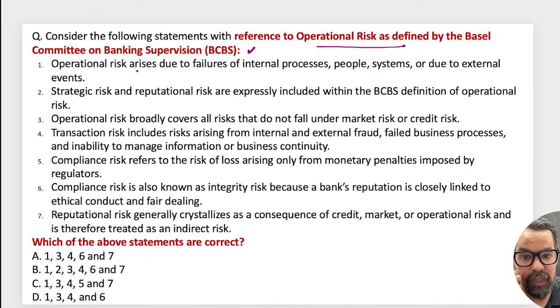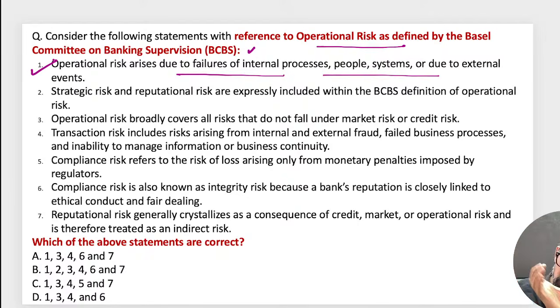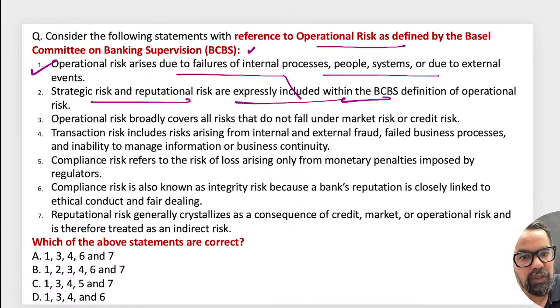Operational risk arises due to failure of internal process, people, system, or due to external events. This is the exact definition of operational risk by BCBS. Strategic risk and reputational risk are expressly included? No, this is the trap. It is excluded from the BCBS definition.